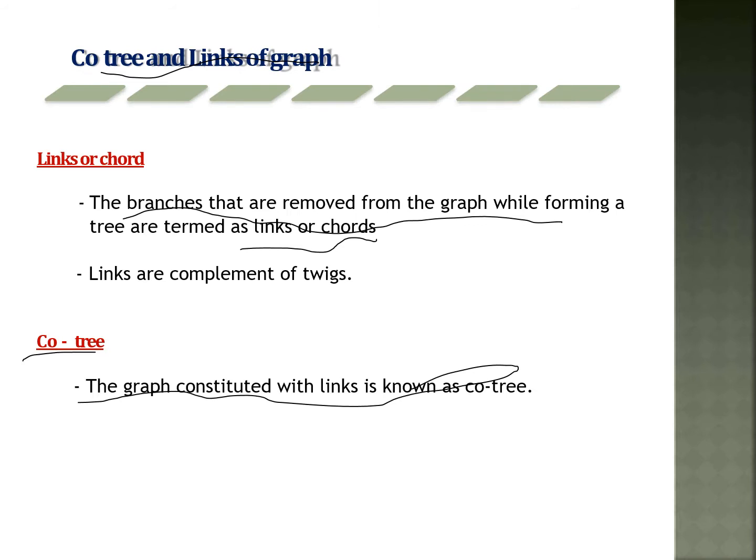Co-tree and links of the graph. The remaining branches which are connected to the tree, that is a co-tree. The branches that are removed from the graph while forming the tree remain as links or chords. Whenever we draw the tree, those branches are called twigs. Remaining branches of the tree are called the co-tree, and the branches of a co-tree are called links.